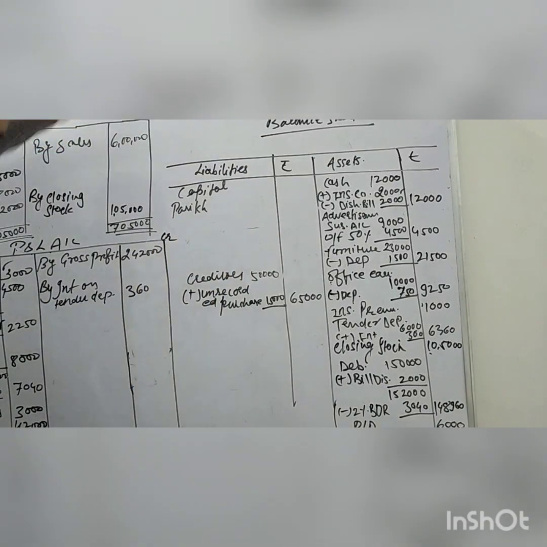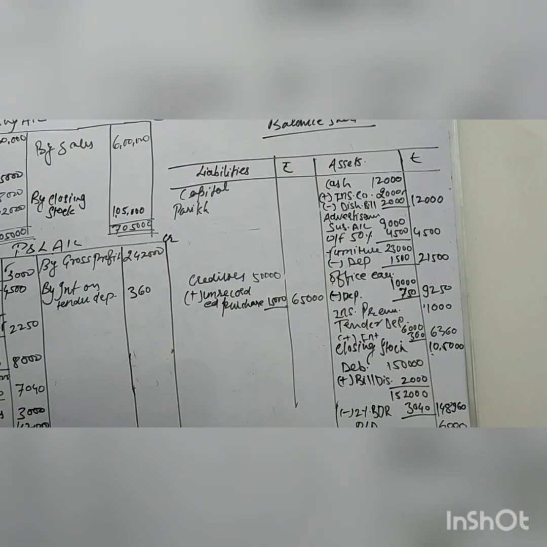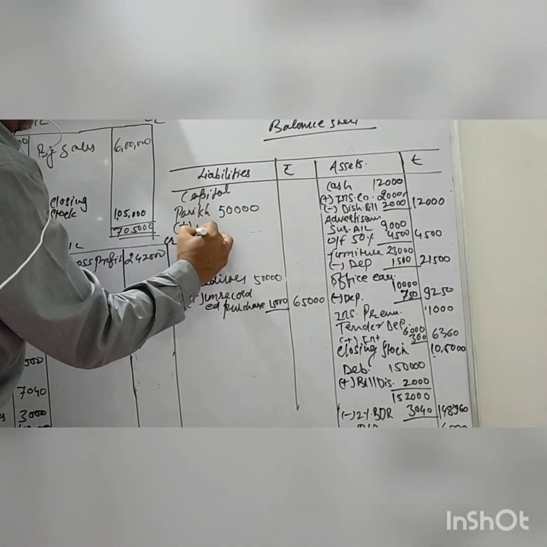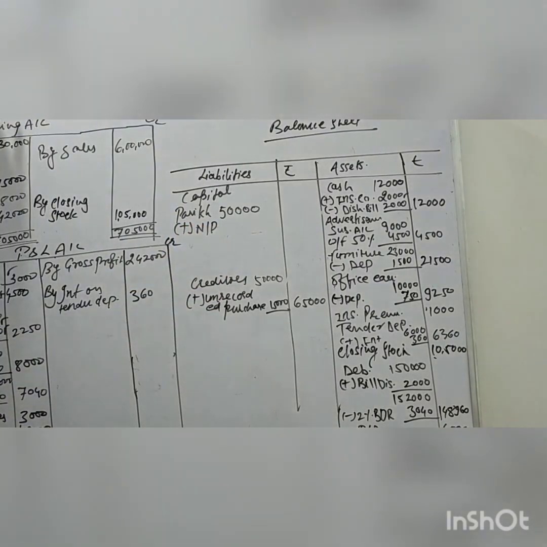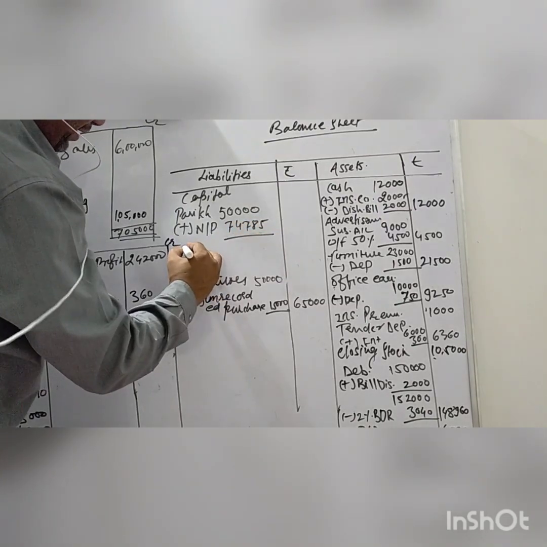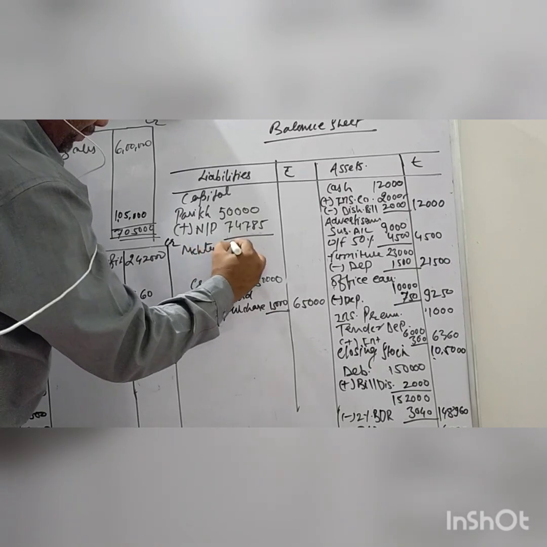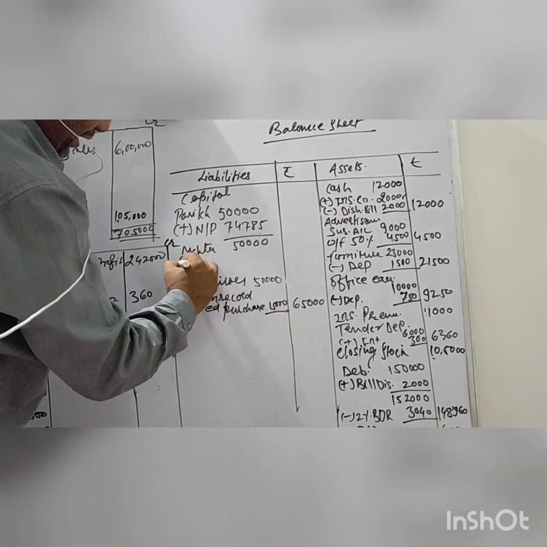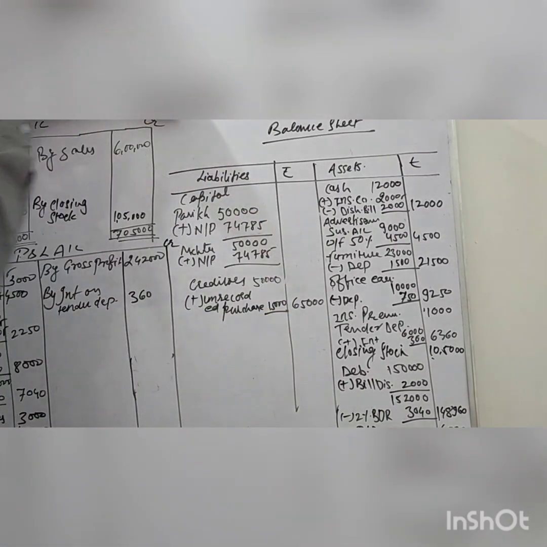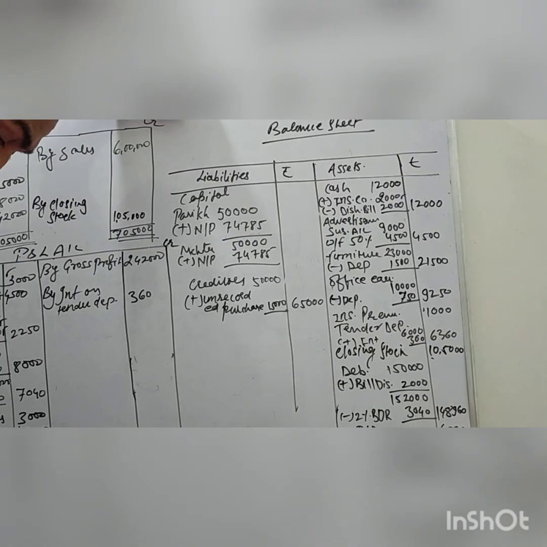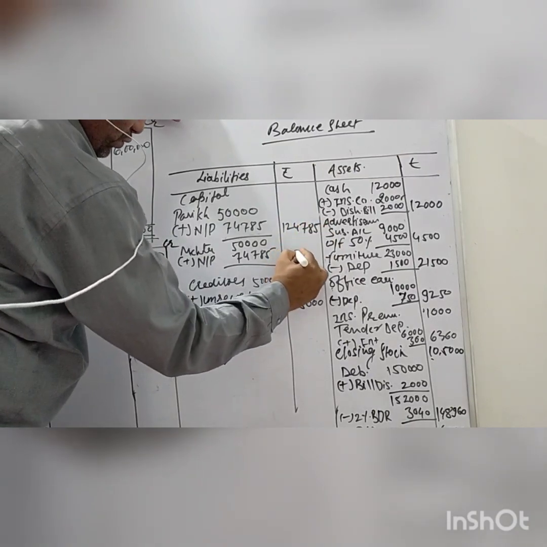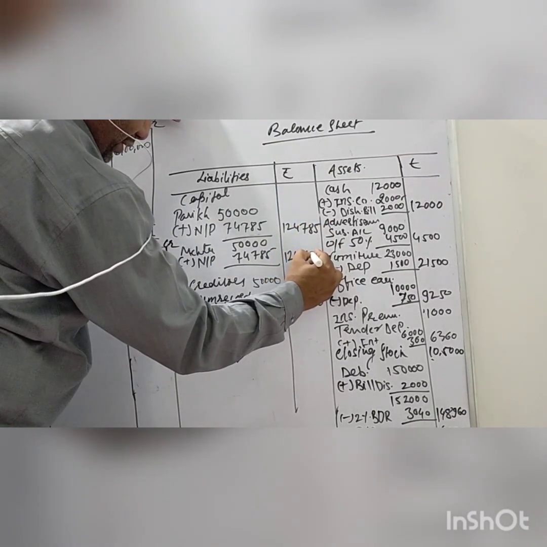Parekh's capital is given as 50,000, and we'll add the net profit he gets, 74,785. The same goes for Mehta: 50,000 capital plus net profit 74,785. The outer column will come to 1,24,785, the same value for both.